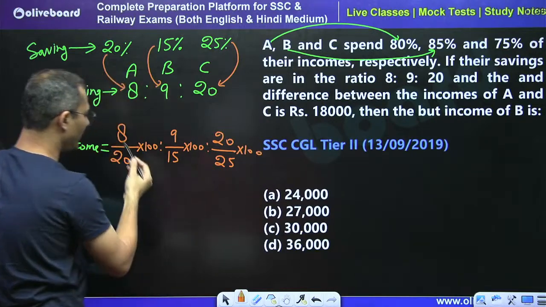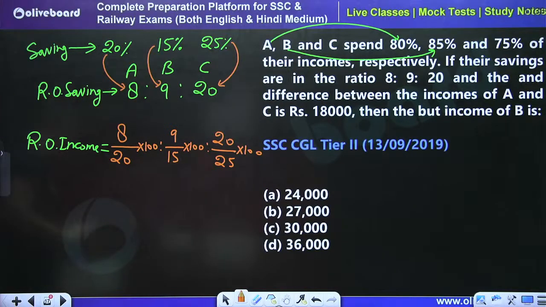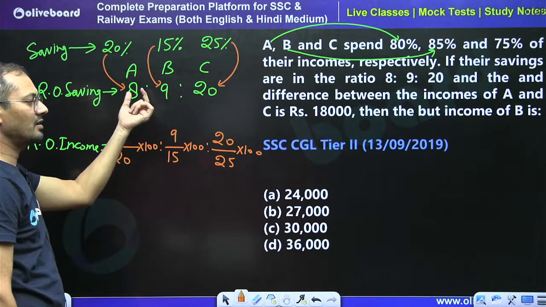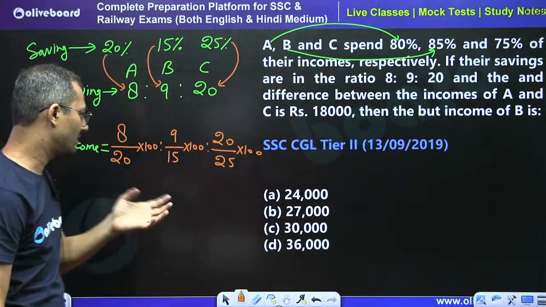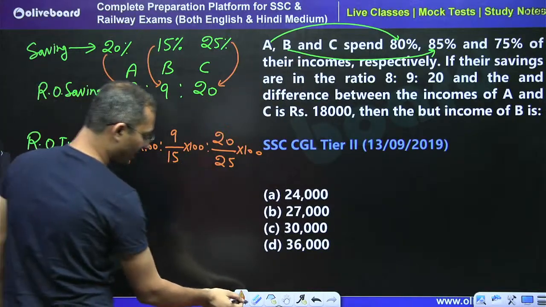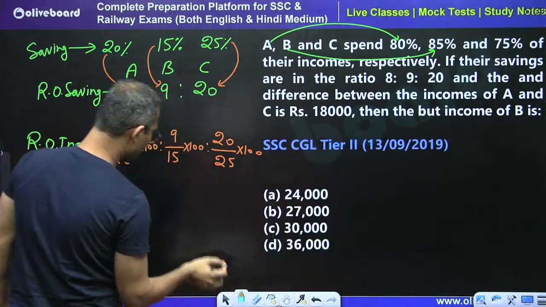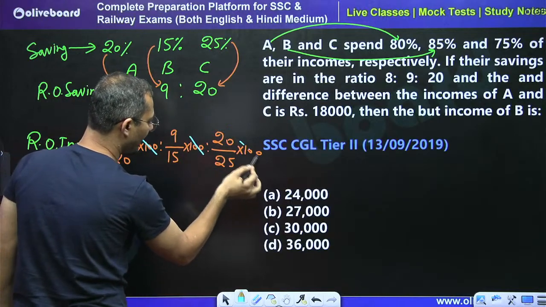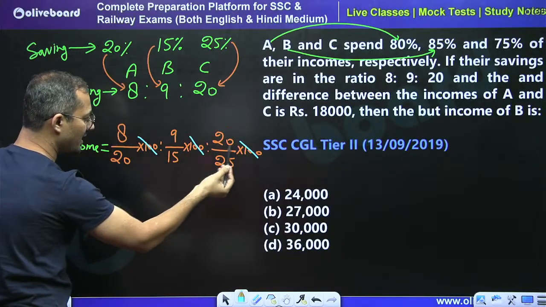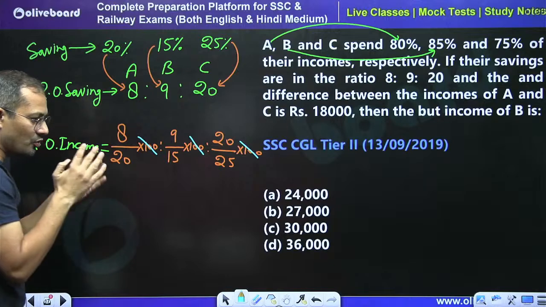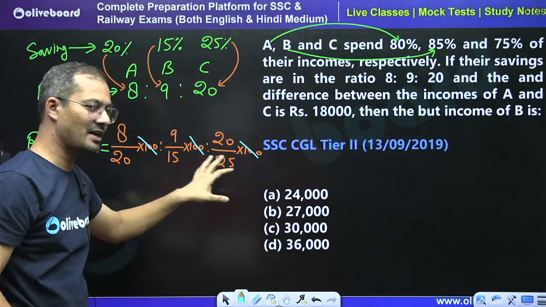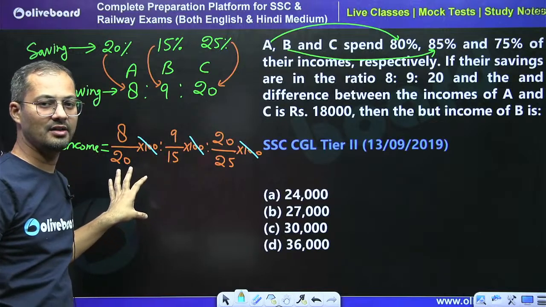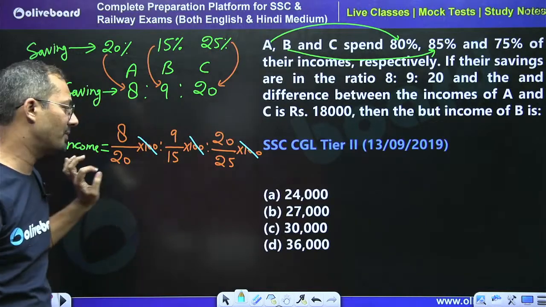So with this, we got the ratio of income. We are just deriving the ratio of income from the ratio of saving with the help of saving percentage. Is this clear? 100 is common in all, so it will be cancelled. While cancelling, be careful and watch out that the common part must be common in all.